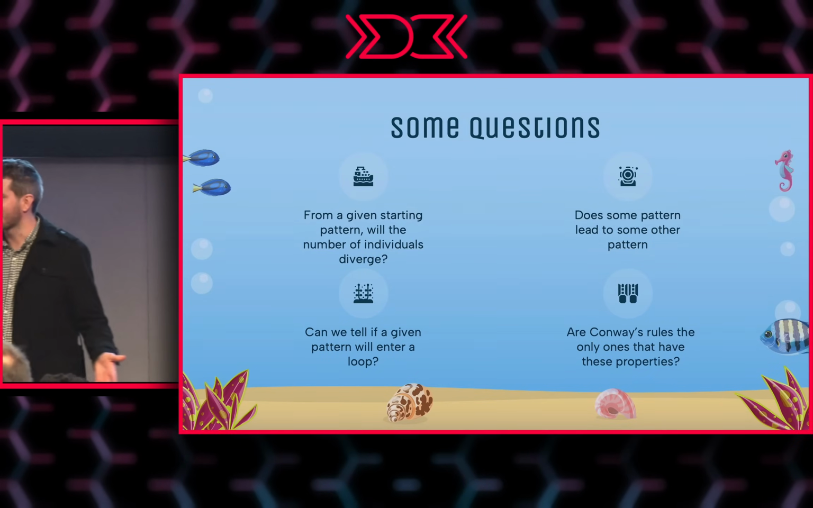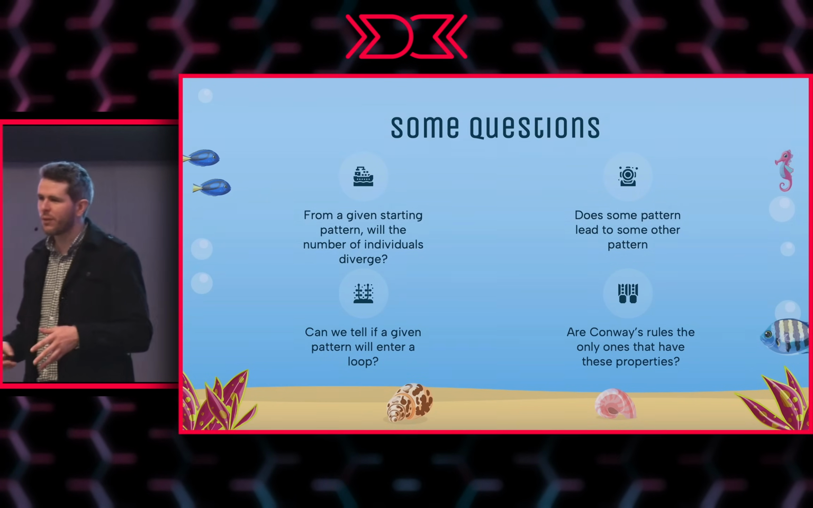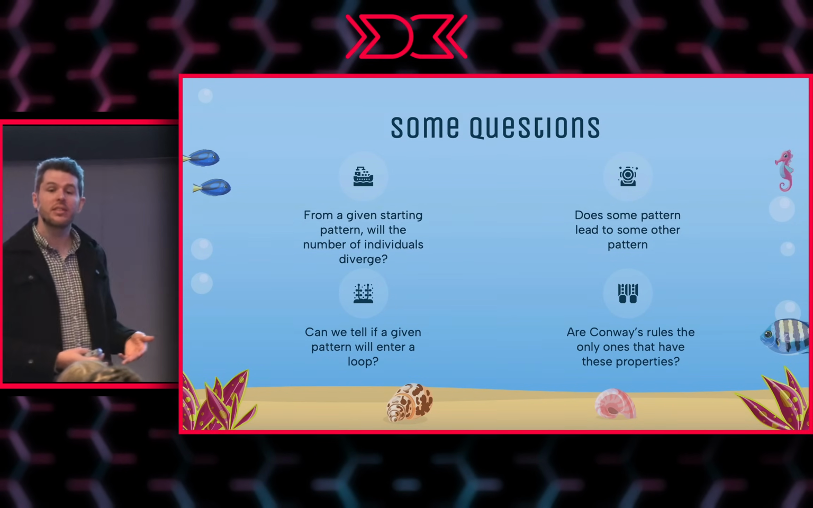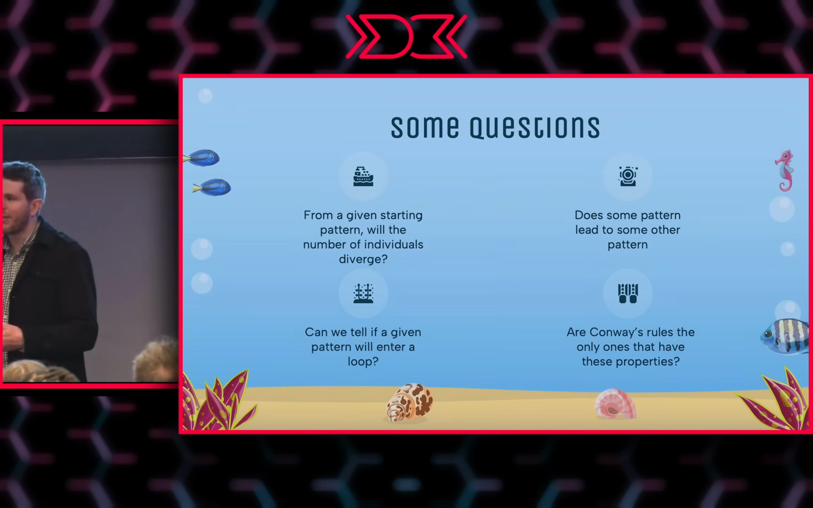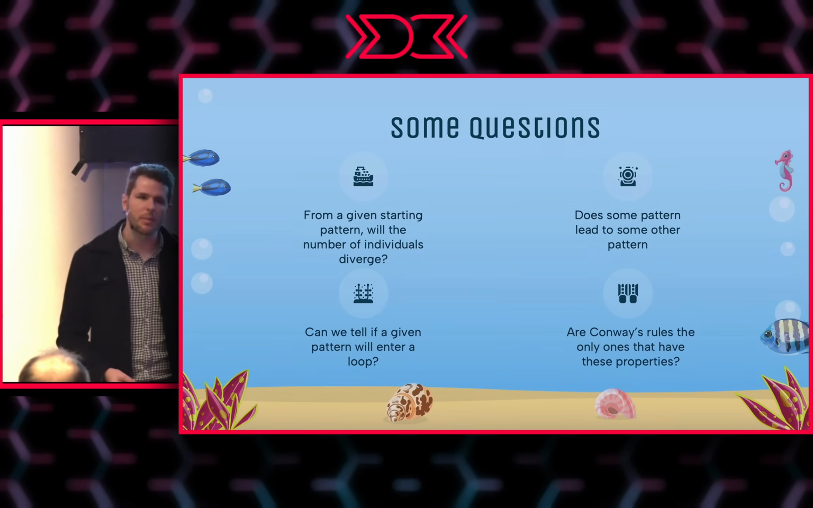From a given starting pattern, will the number of individuals, the little things that are on or off, diverge, or will it always enter a kind of a stable pattern? Will it always stay the same? Or maybe will it always go to 0? Eventually, the population will always die out. What's going to happen to this little population of cells as time goes by?